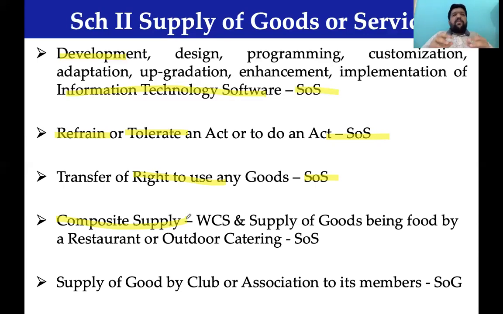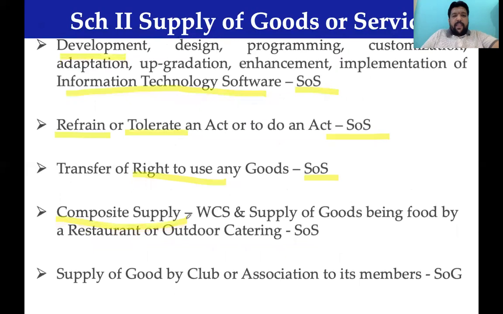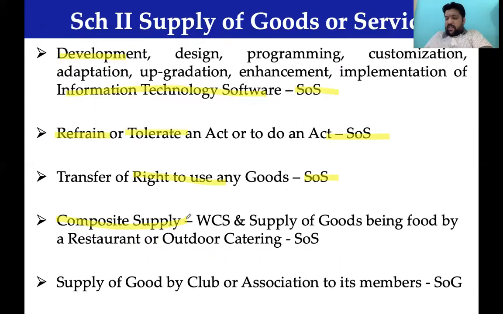Similarly, you're going to engage a contractor and construct your house. You told him, I will give you 20 lakhs. I have the land. You are not buying land. If you buy the flat from a builder, it is construction of complex service. Father already purchased the land. On our ancestral land, we are going to construct a house. At that time, it will become your works contract services.